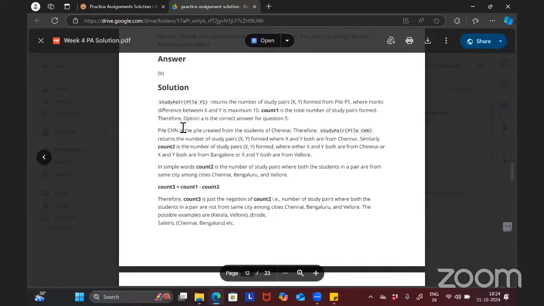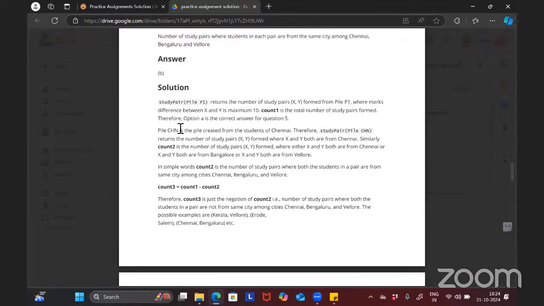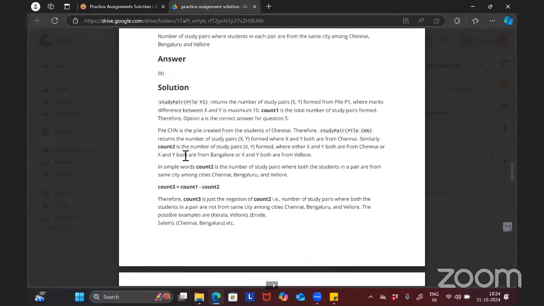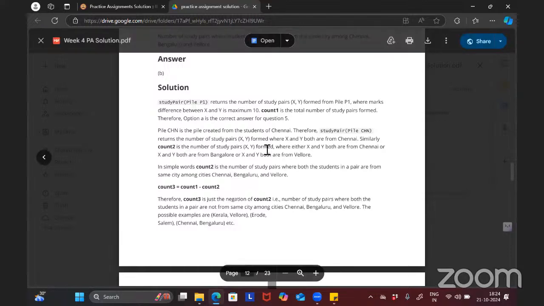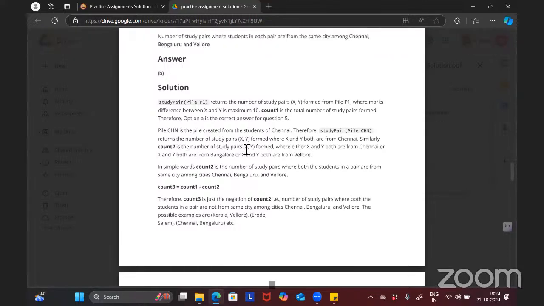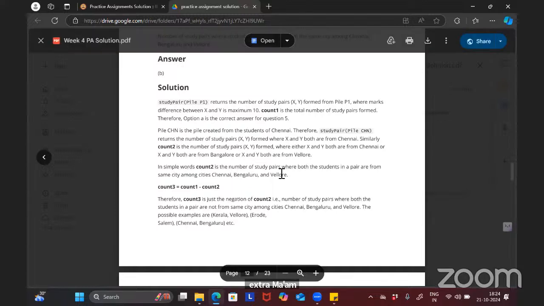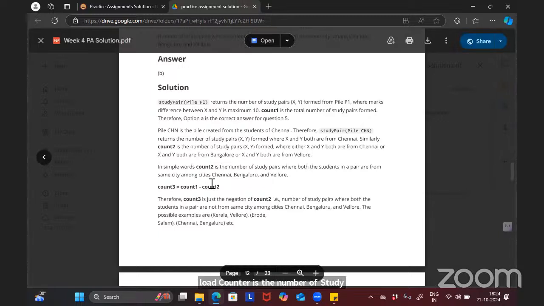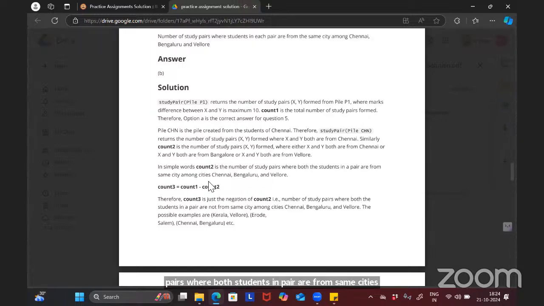Count two is nothing but pile one Chennai, the pile of students created from there. For study pair of Chennai, it returns the number of study pairs (x, y) where both students are from Chennai. Similarly, count two is the number of study pairs (x, y) where both are from Chennai, or both are from Bangalore, or both are from Vellore. Count three is the number of study pairs where both students in the pair are from the same city among Chennai, Bangalore, and Vellore. Therefore, count three is just the negation of count two.